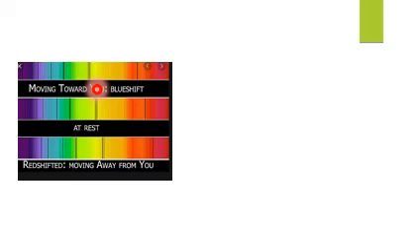There is the same behavior. If any object is moving towards you, then there must be a blue shift. Why this blue shift? Because the wavelength of blue is smaller, so the distance between the observer and the light source is less. Whenever the wavelengths are compressed to a shorter wavelength, they appear blue.